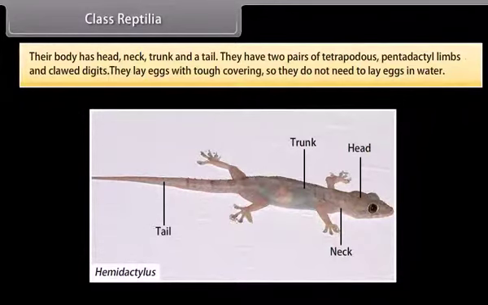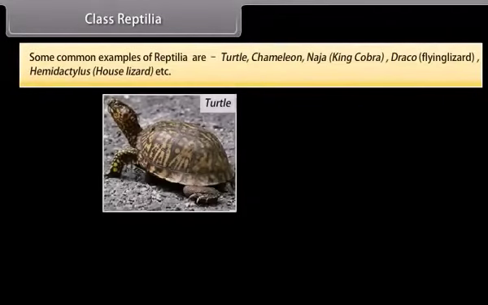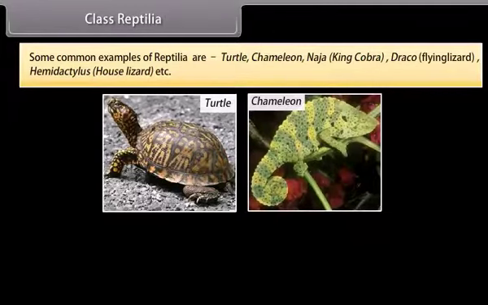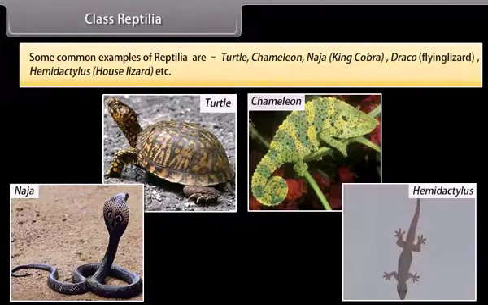They lay eggs with tough covering, so they do not need to lay eggs in water. Some common examples of reptilia are turtle, chameleon, naja, king cobra, draco, flying lizard, hemidactylus, house lizard, etc.